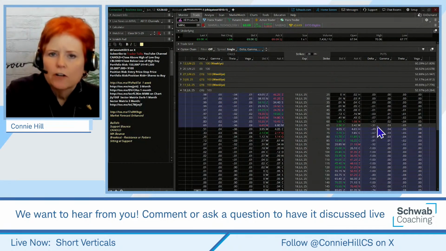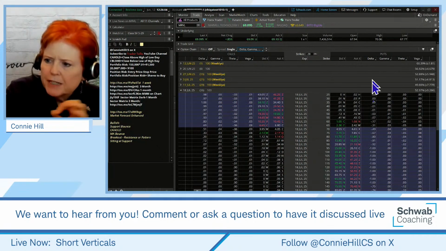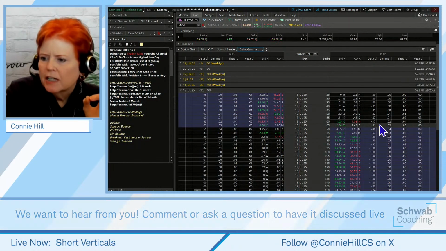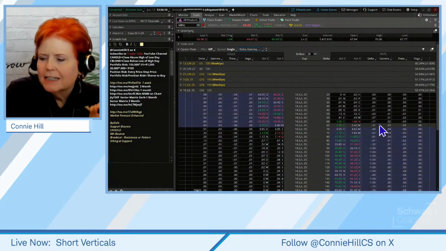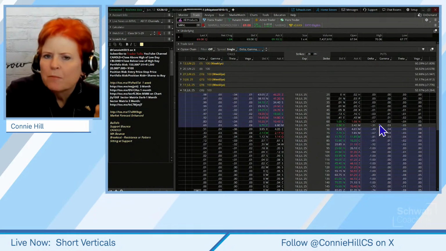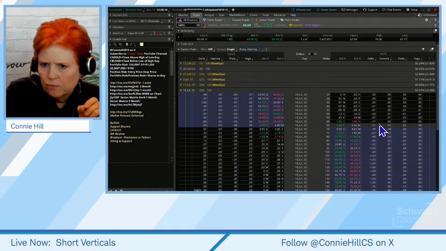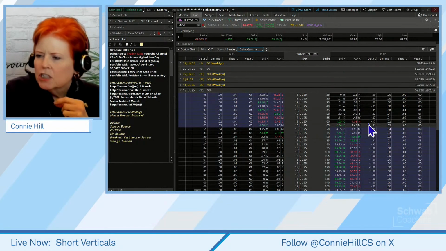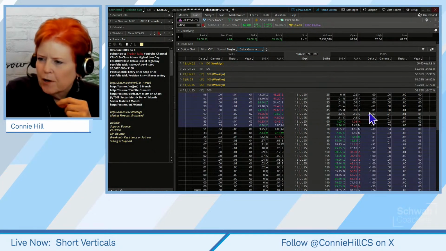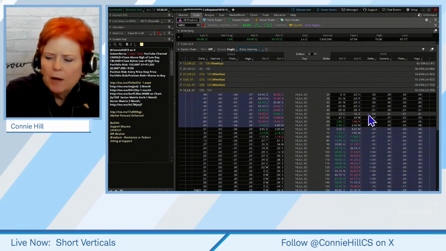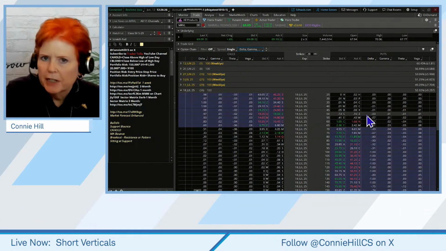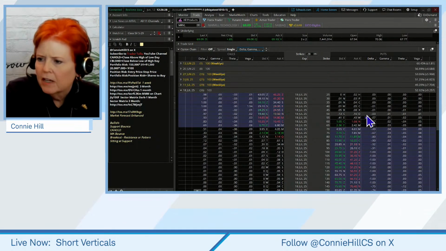Just generically, what delta means is the likelihood of this option expiring at least a penny in the money come options expiration day, which in this case is July 18th. So, for example, this 50 strike price has a 0.03 delta. There's a 3% chance this option could be in the money come options expiration time.